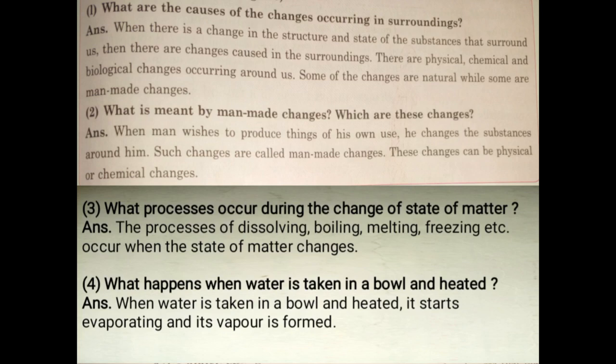What processes occur during the change of state of matter? The processes of dissolving, boiling, melting, freezing, etc. occur when the state of matter changes. What happens when water is taken in a bowl and heated? When water is taken in a bowl and heated, it starts evaporating and its vapor is formed.